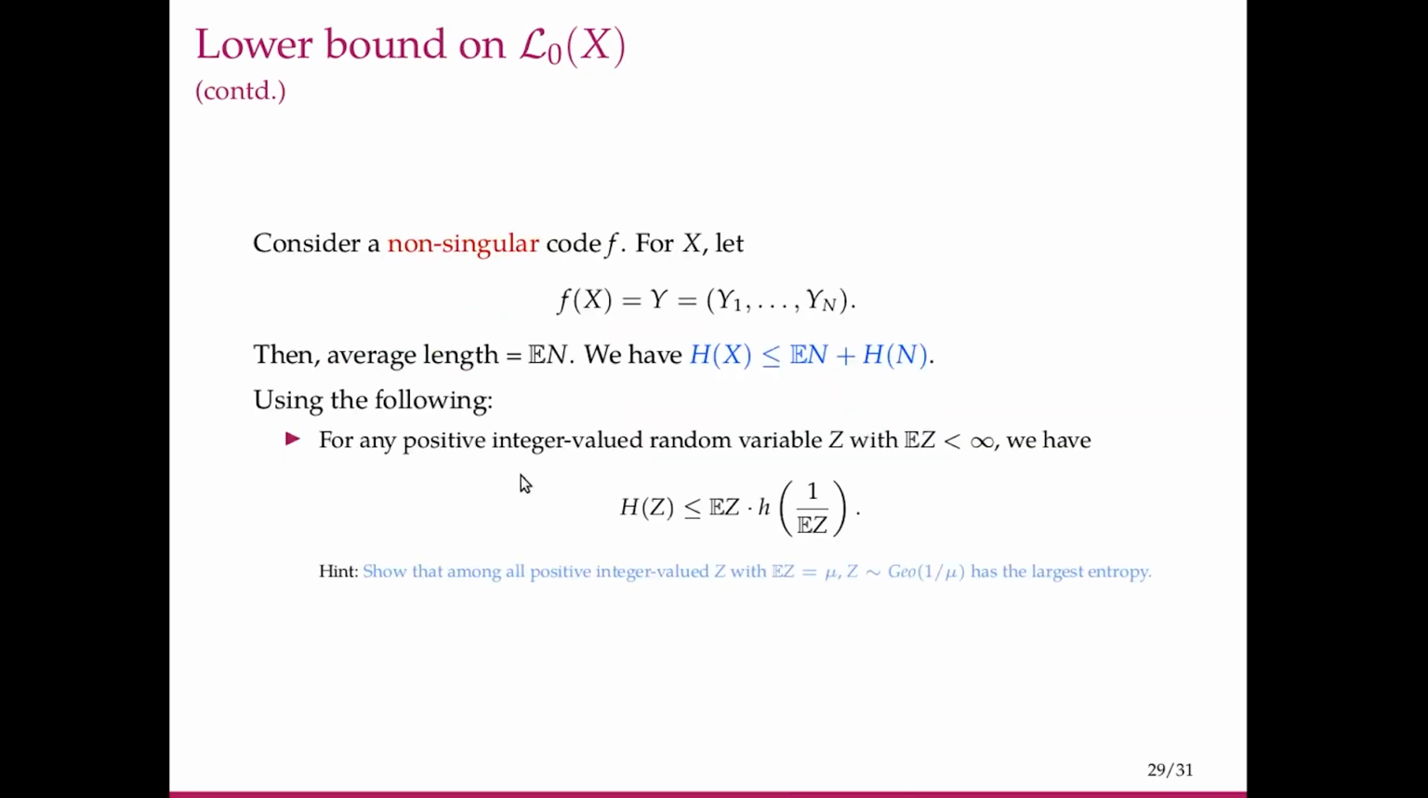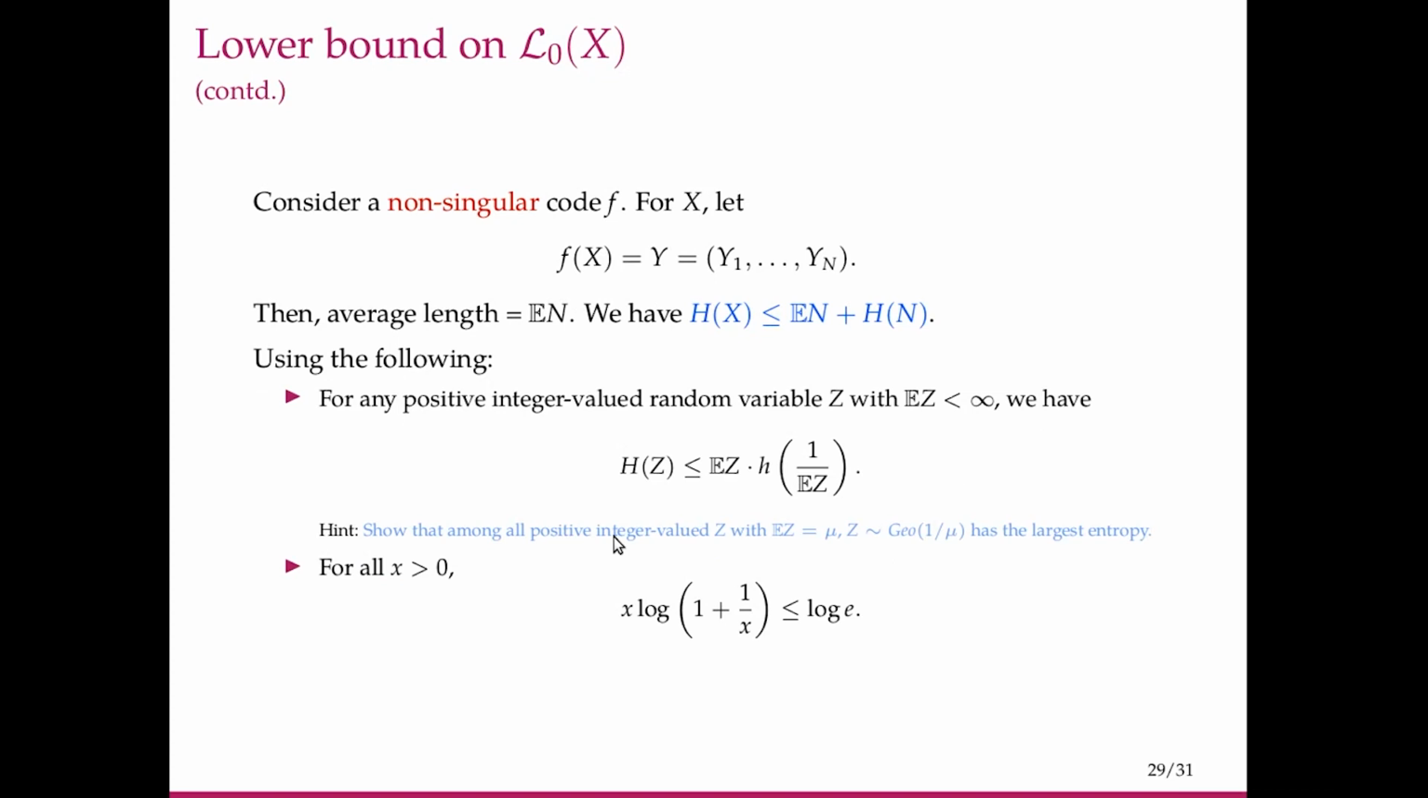Now we can actually prove these facts. We'll not do it, but this can be done. For any positive integer valued random variable z with finite expectation, we have entropy of z is less than or equal to expectation of z times binary entropy with parameter 1 by expectation z. So the hint to showing this is to first show that among all positive integer valued random variables z with the mean fixed to be mu, a geometric random variable with parameter 1 by mu has the largest entropy. Using that, this can be shown.